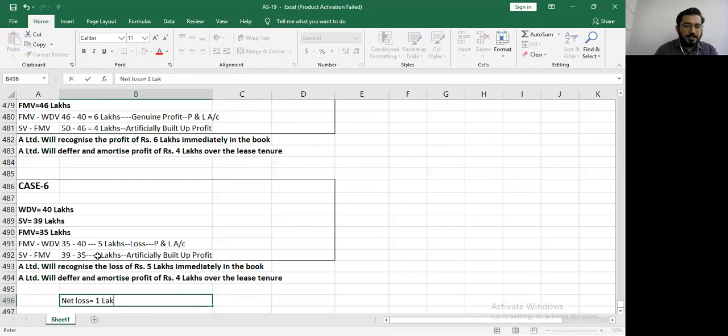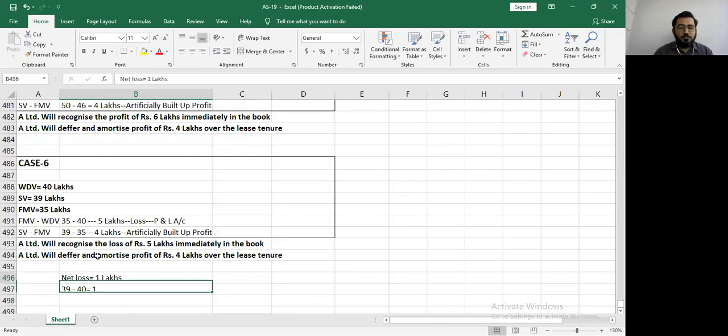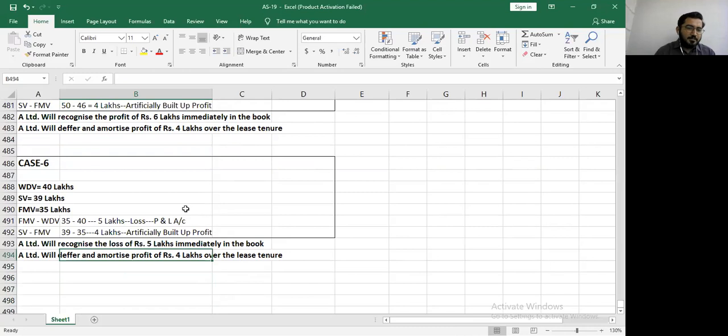How will you cross check that? So actually we are selling at 39 lakhs and our WDV is 40 lakhs. So we are getting 1 lakh loss. Perfect. So these two values should match. If they match, means your answer is correct. Yes, sir. Perfect. Thank you, Ishita. Okay, perfect.